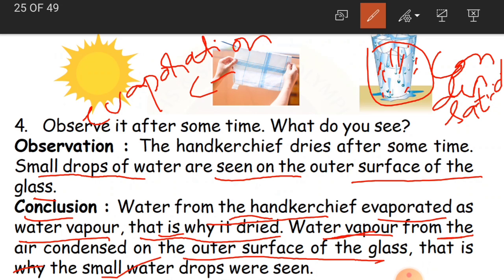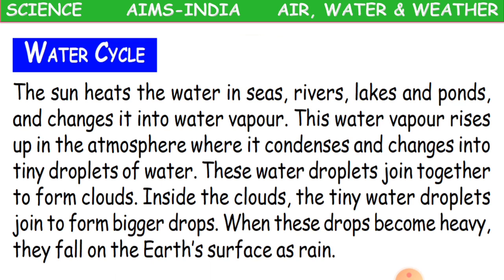And water vapor from the air condensed on the outer surface of the glass. That is why small water drops were seen. Because of the ice, the water vapor has been condensed. Where is the water vapor? It is in the air, and it condensed on the outer surface of the glass. Okay, children, so because of that, we were able to see the small water drops. Clear, children? I hope you have understood this.